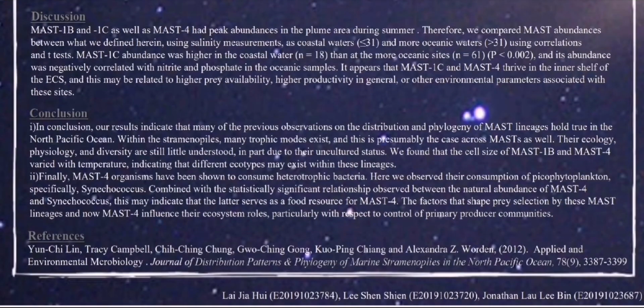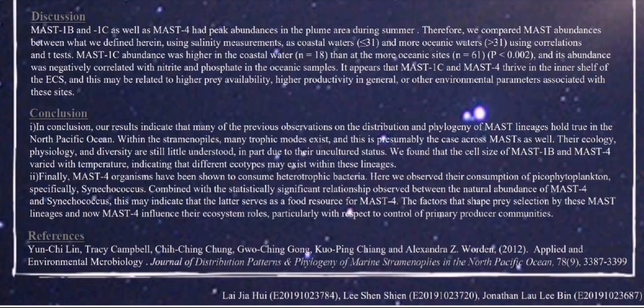Next, in the discussion part, MAST 1B and 1C as well as MAST 4 had peak abundance in the plume area during summer. Therefore, we compared MAST abundance between what we define herein, using salinity measurements, as coastal water and more oceanic waters using correlation and t-tests. MAST 1C abundance was higher in the coastal water than at the more oceanic sites, and its abundance was negatively correlated with the nitrate and phosphate in the oceanic samples.